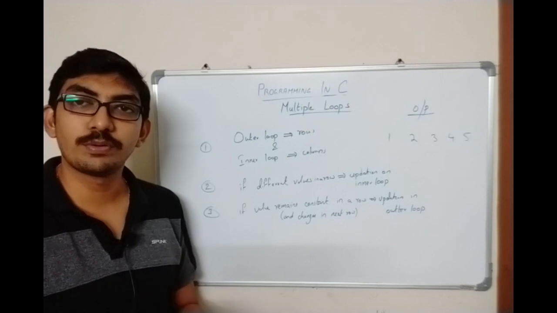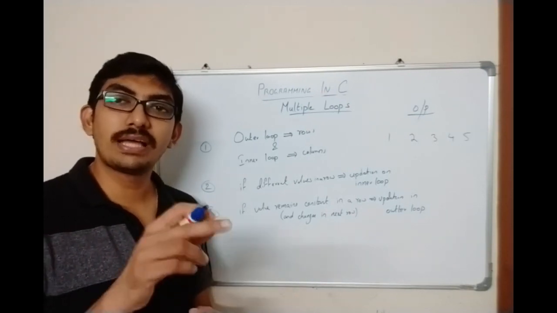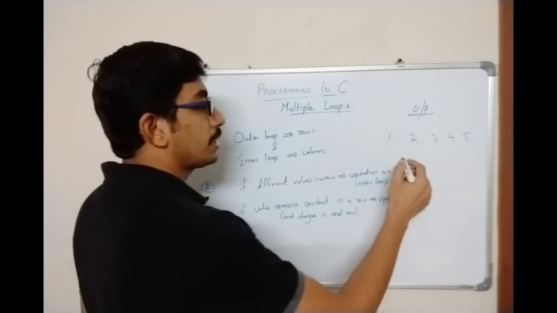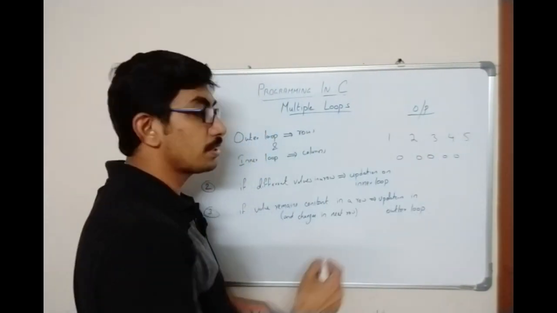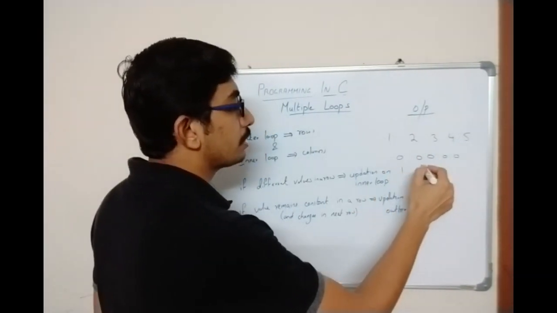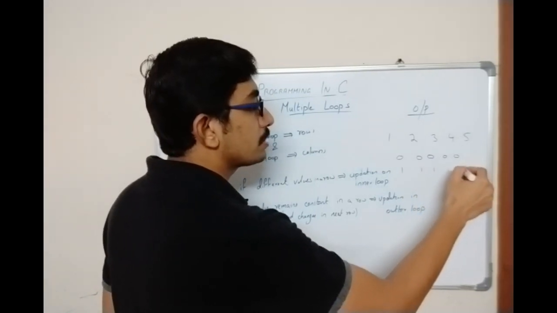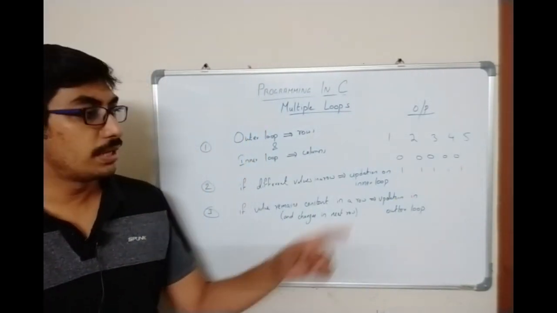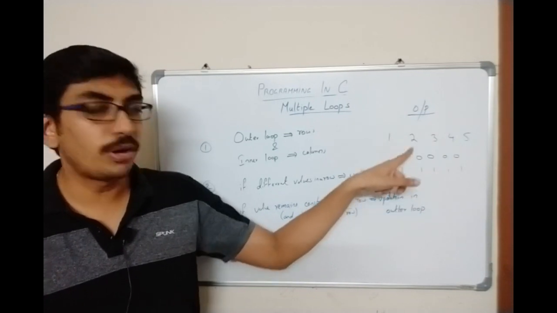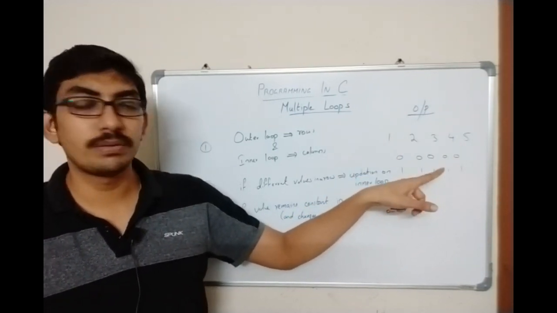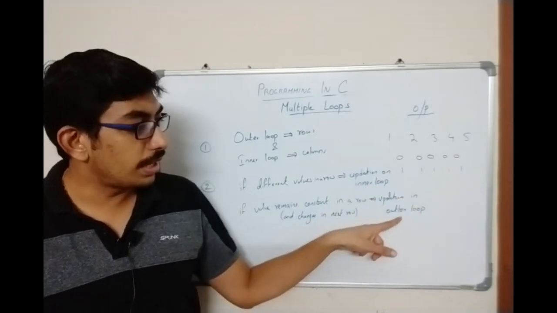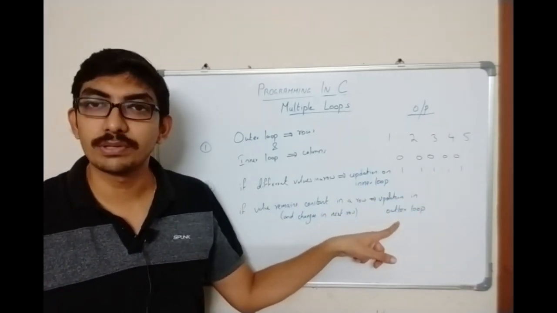And in the second scenario, when we were displaying the i value, you could see that in the first row it remained constant, and only when we come to the second row the value changed. Which means if our output behaves this way, we know that the variable in concern is updated in the outer loop.